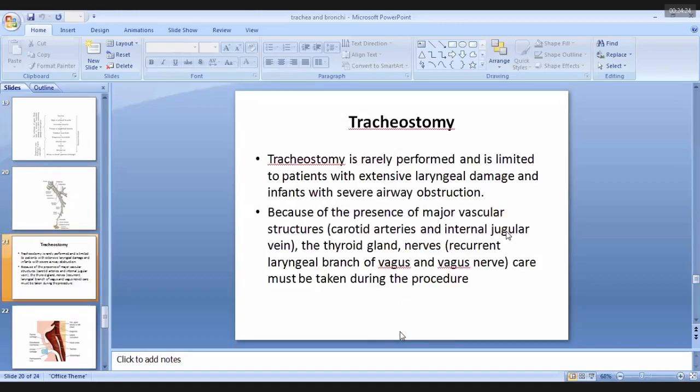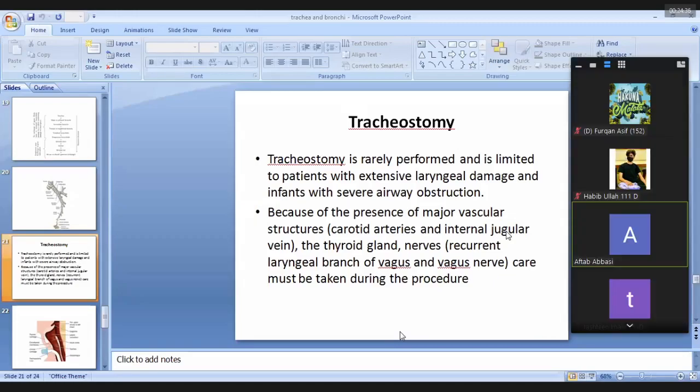The clinical conditions, or clinical correlates, of the trachea. A term used is tracheostomy. The tracheostomy is a procedure in which there is formation of an opening or hole in the trachea.